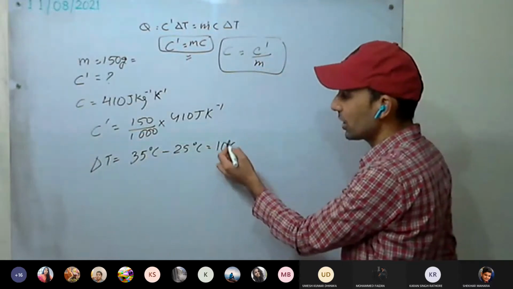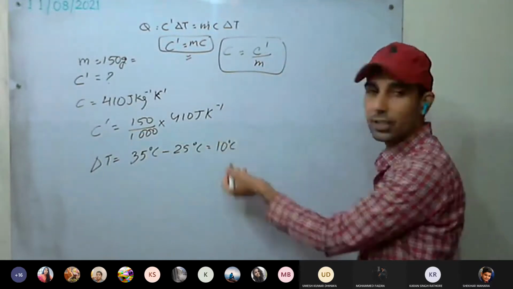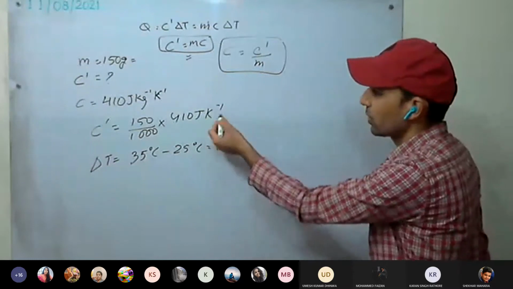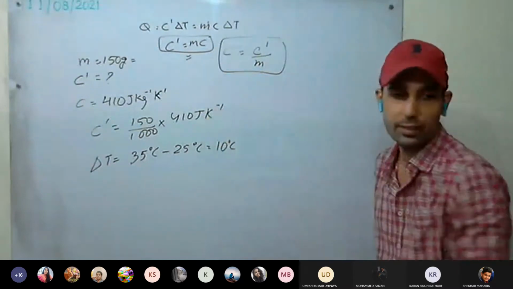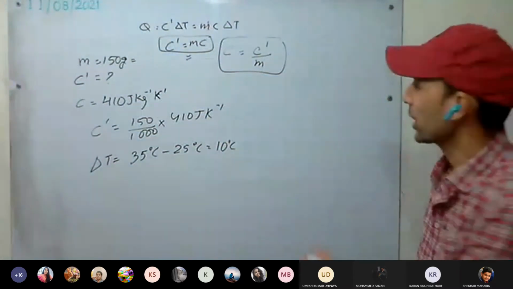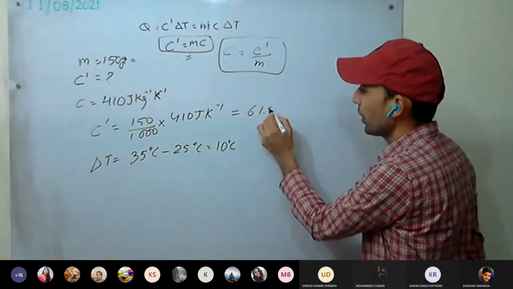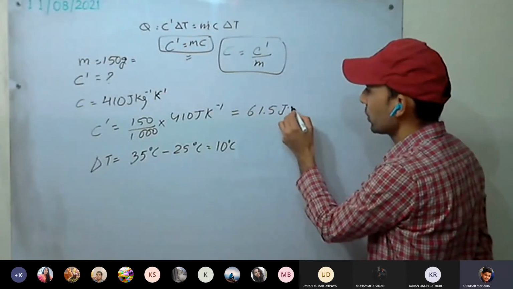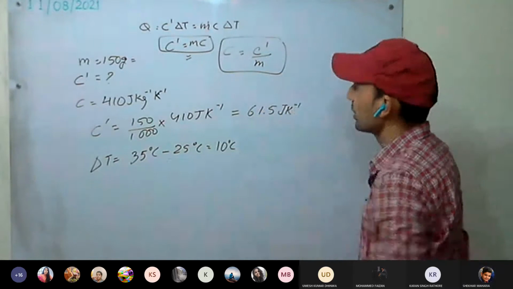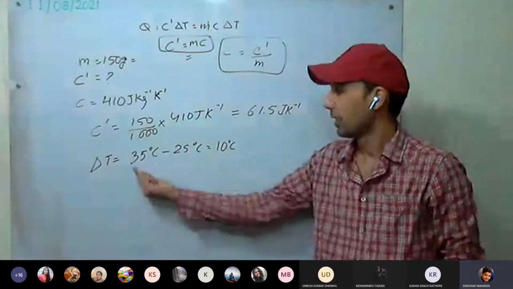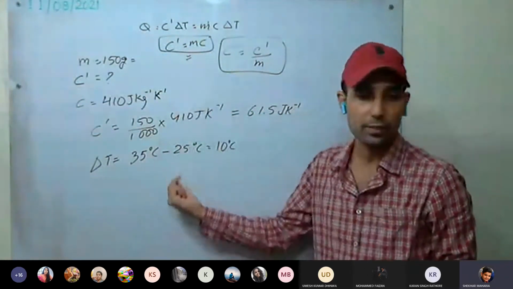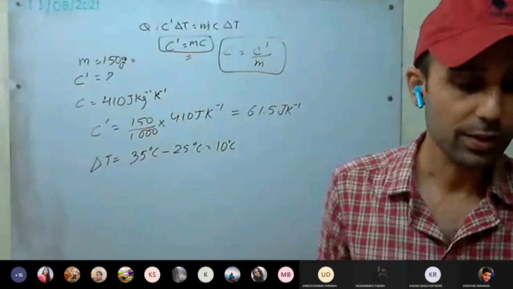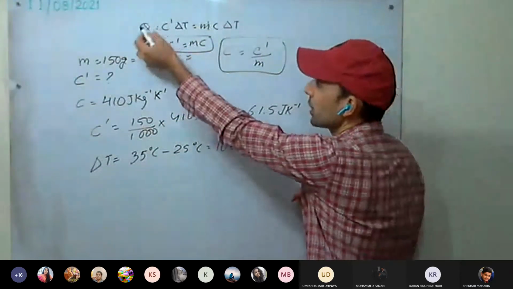Whether you take a 10 degree Celsius change or a 10 Kelvin change, it's the delta T only, so no issues. In the first case, you are getting 61.5 joule per Kelvin. Now calculate what you have to calculate: how much heat energy will be required?